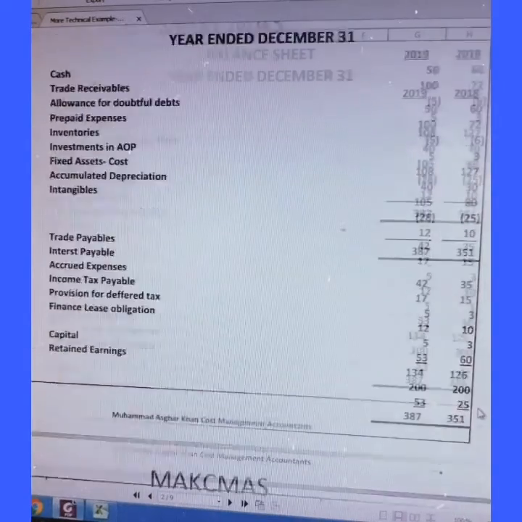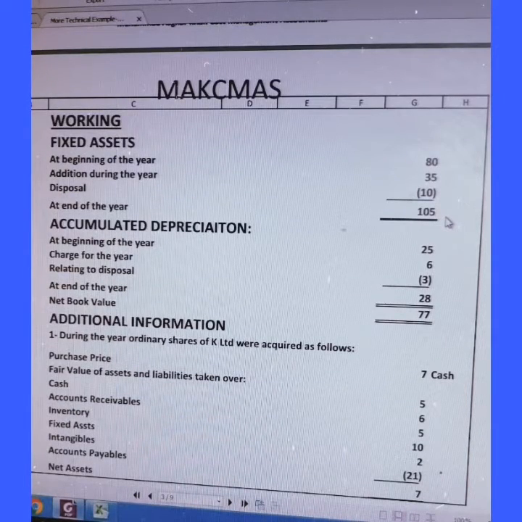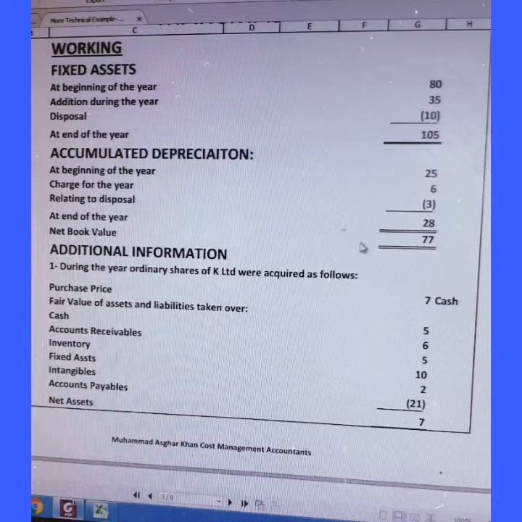We will reach the closing balance as shown: the beginning was this much, plus additions during the year. During the year, purchases of assets were 35, and the disposals were this much, and the end of the year was 105 as shown on the balance sheet above. Now working on the accumulated depreciation.